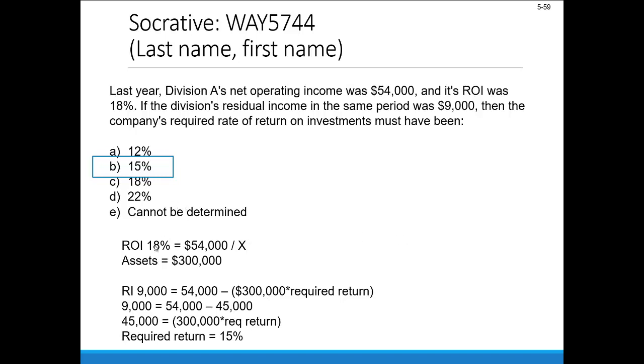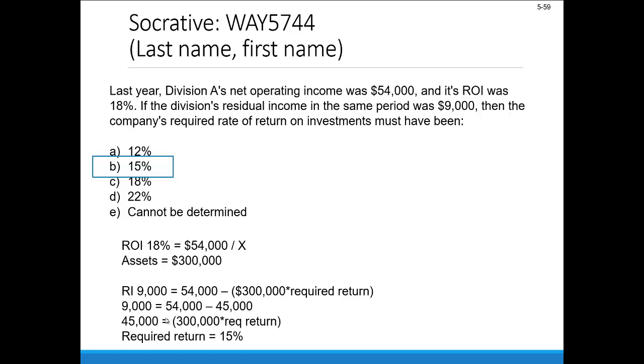So we're saying their ROI was 18%, which would equal their net income of $54,000 divided by their average operating assets, which would be unknown. We can back solve though and get assets of $300,000 here. Residual income of $9,000 then would be equal to the net income of $54,000 minus the assets of $300,000 times that required rate of return.